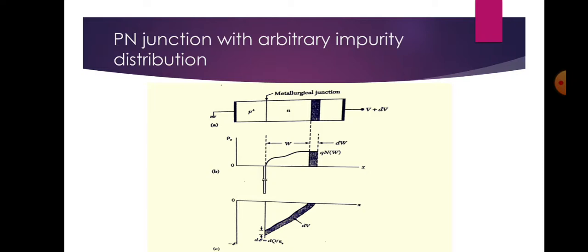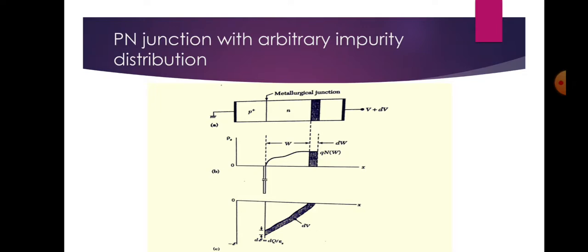Thus, we can measure the capacitance per unit area versus reverse bias voltage and plot 1 by Cj square versus V. The slope of the plot, that is d of 1 by Cj square divided by dV, yields Nw. Simultaneously, W is obtained from this equation. A series of such calculations produces a complete impurity profile. This approach is referred to as the CV method for measuring impurity profiles.